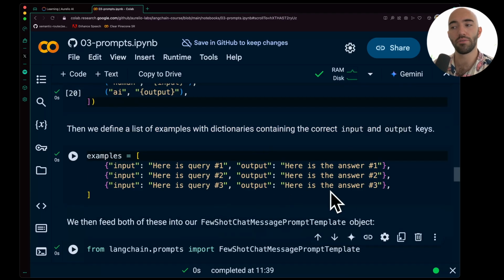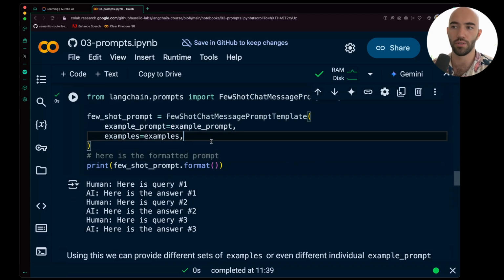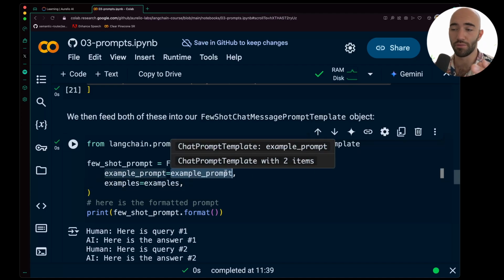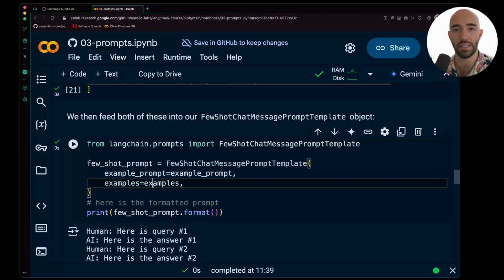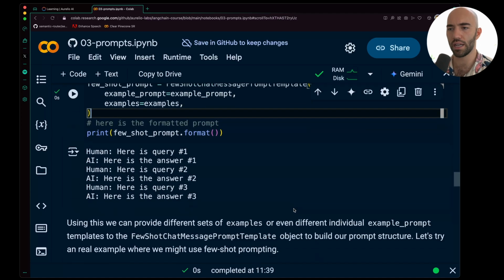Based on that, you might want to modify these examples that you feed into your few-shot chat message prompt template. That could be what you do for topic A. For topic B, you might have another set of examples. All this time, your example prompt remains the same, but you're just modifying the examples that go in so that they're more relevant to whatever your user is actually talking about. So that can be useful.